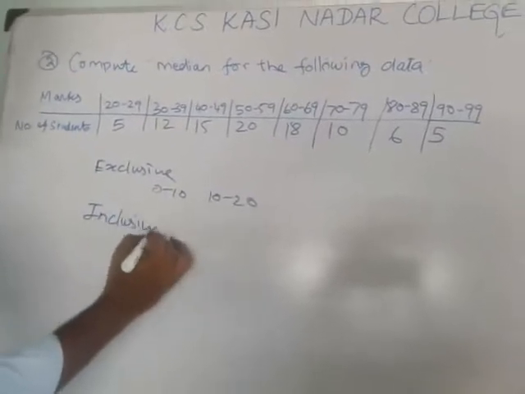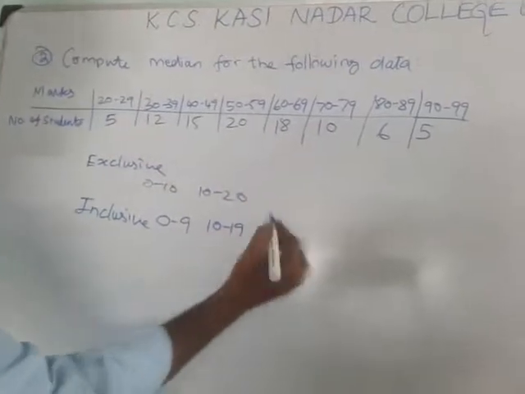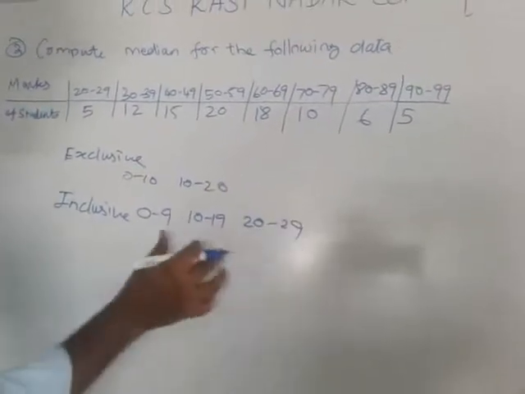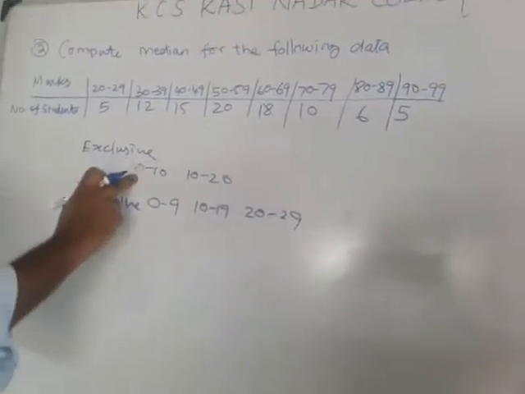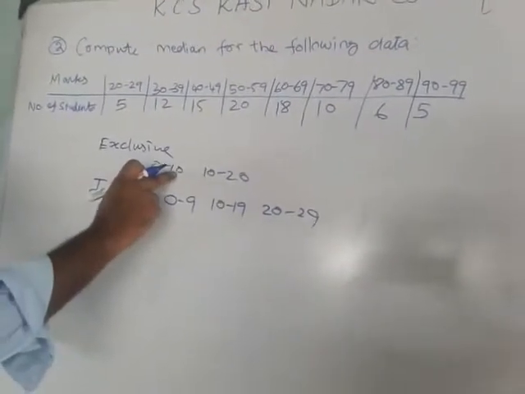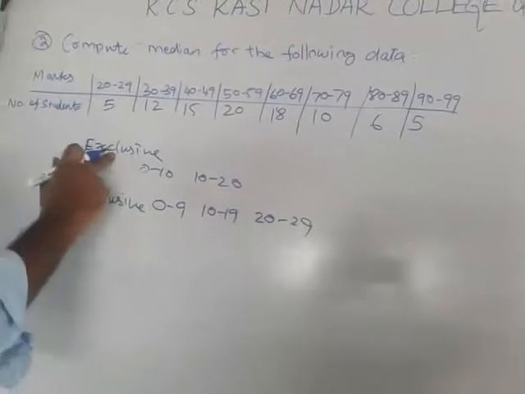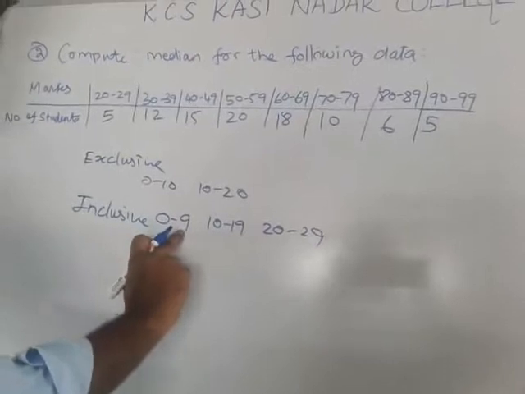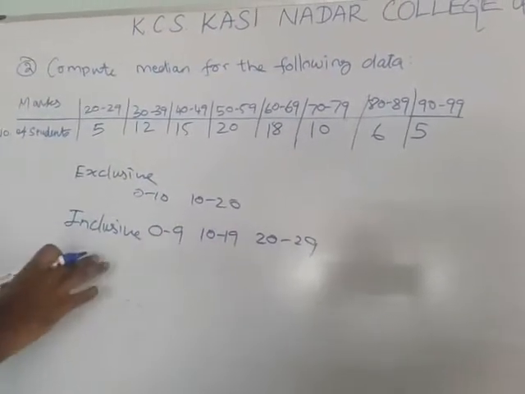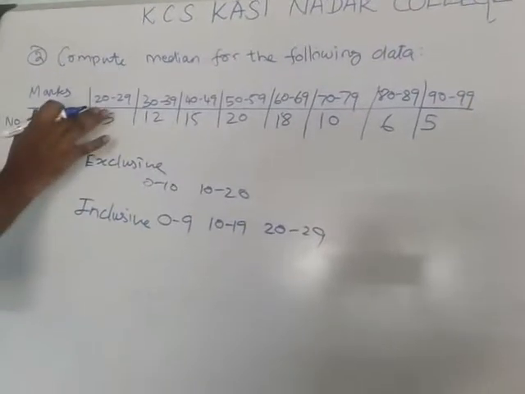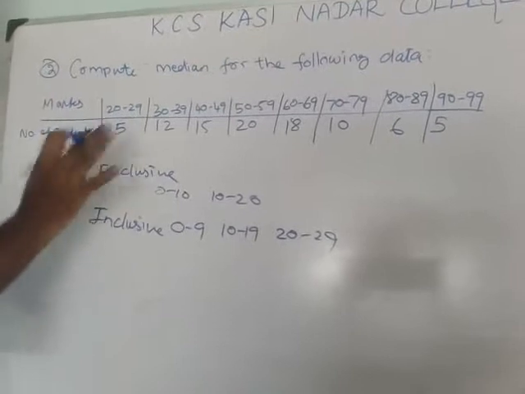So the inclusive type means 0 to 9, next 10 to 19, next 20 to 29. This type is called inclusive. Exclusive is nothing but 0 to 10, where the upper limit is 10 and the next lower limit is the same value. Here the upper is 9, and the next lower is not the same, it is different. This is inclusive. What you do in this type is, first you convert the problem into exclusive type. This is the concept.